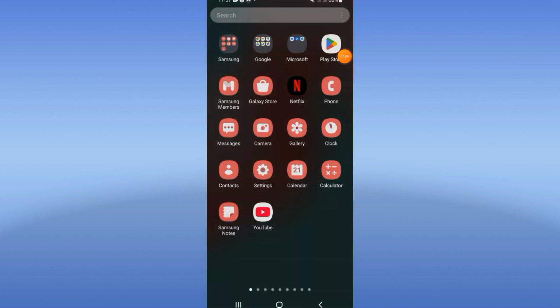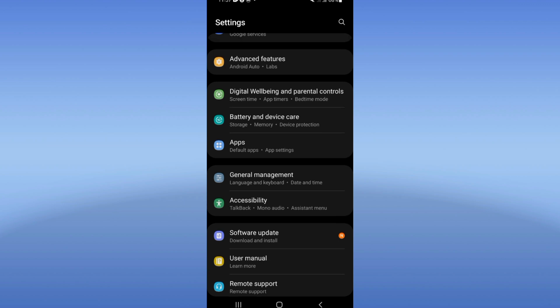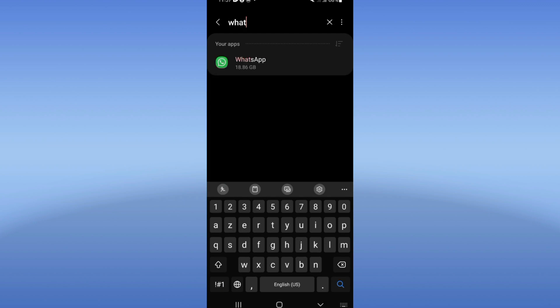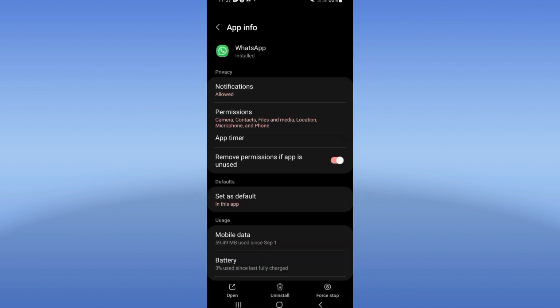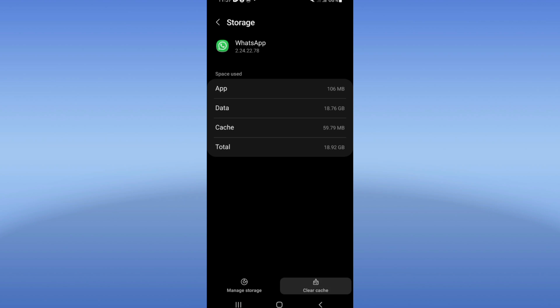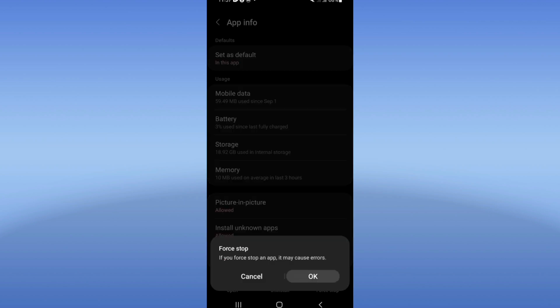So first, guys, you just have to open the settings of your device. Go right now, click at your apps option and search for WhatsApp. Click on WhatsApp, scroll down this list, click storage option, click clear cache. And back after that, click at force stop and click OK.